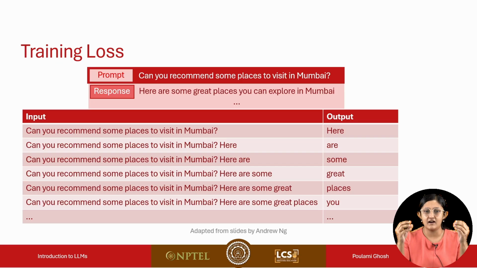Basically, during training, the prediction happens one word at a time, based on whatever input or instruction is fed to the language model, along with whatever output has been generated by the language model till this point. For example, this is the input that we passed to the language model, which is an instruction. For certain tasks, an input would also be present, like the example we saw in the previous slide, and the input would also be fed to the language model.